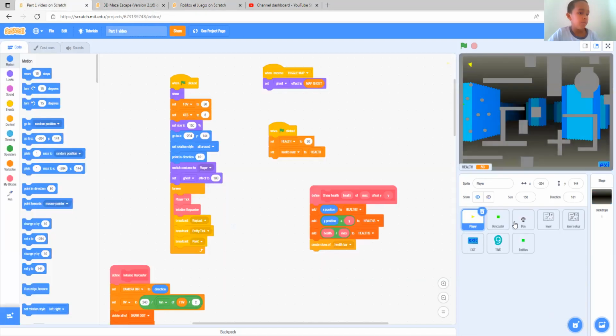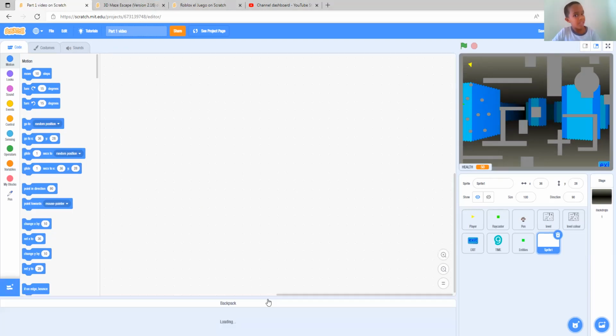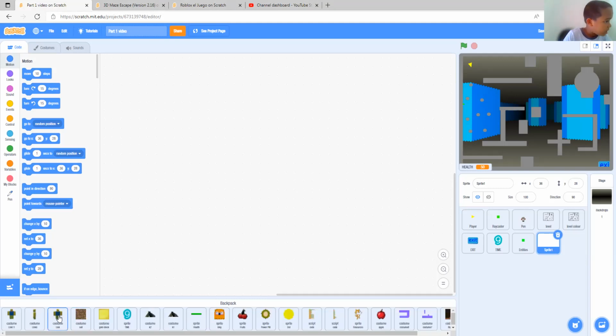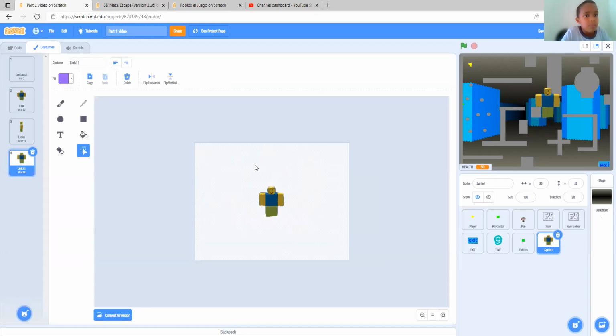Let's go back to our video here and let's create a new sprite. Actually, we had to delete that costume, but we can't, right? So let's go to code and let's open our backpack and let's backpack all the costumes. Link 1, backpack, link 2, link 3. Alrighty then. Here's what our play is going to look like. Sorry about that.